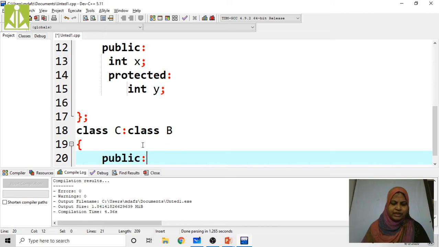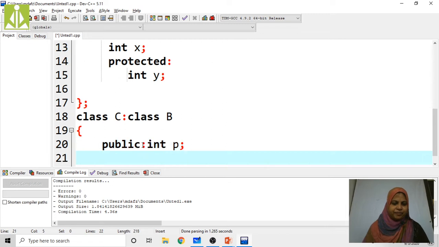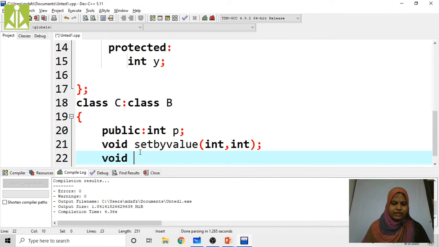In public mode, I am going to use two functions: void setbvalue, with int comma int, and next, void display.